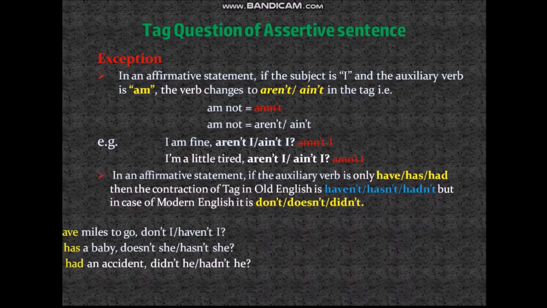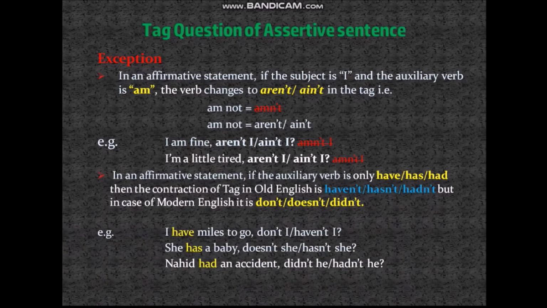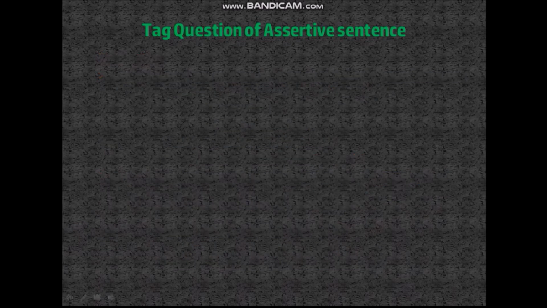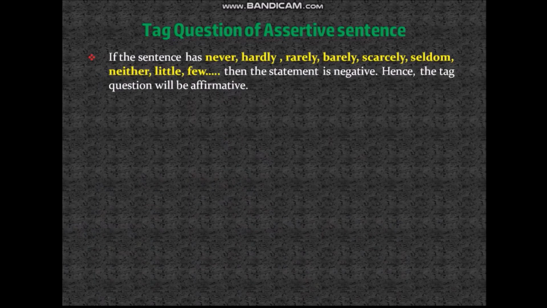For example, I have miles to go, don't I? Or if anyone writes haven't I, that will be correct too. She has a baby, doesn't she? Or hasn't she? Nahid had an accident, didn't he? Or hadn't he? Alright? Moving on to the next slide, that is, if the sentence has never, hardly, rarely, barely,